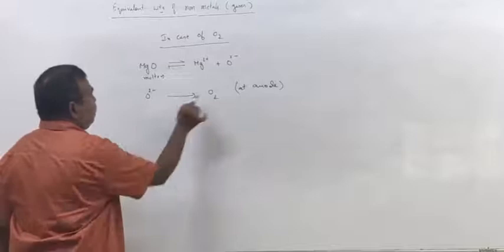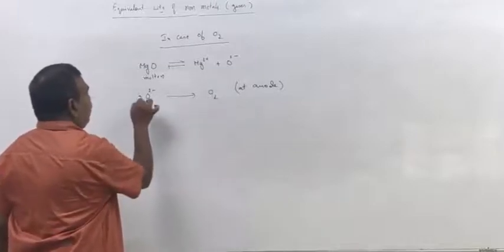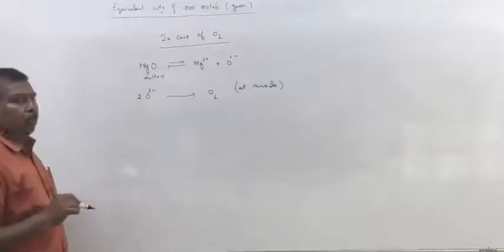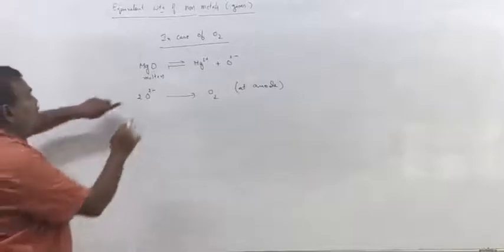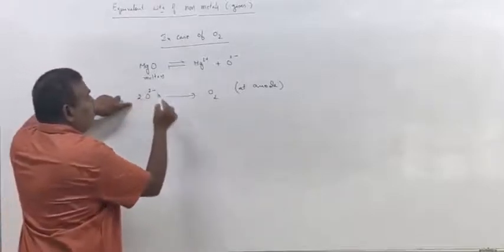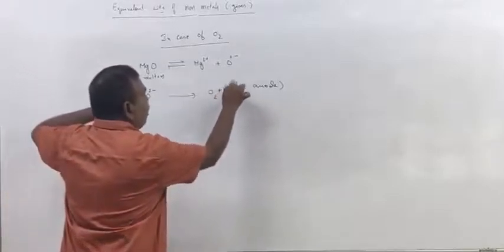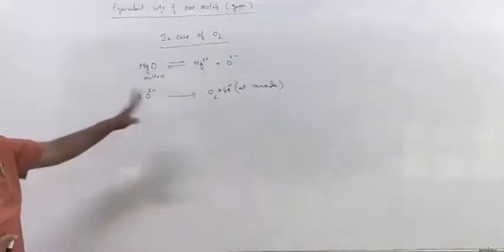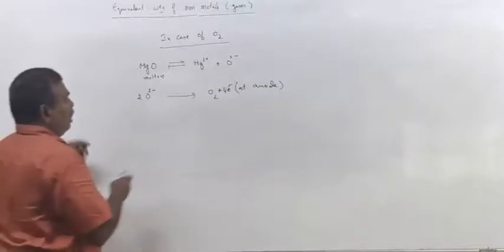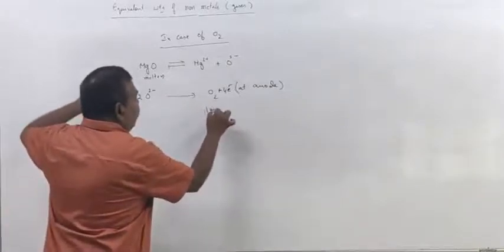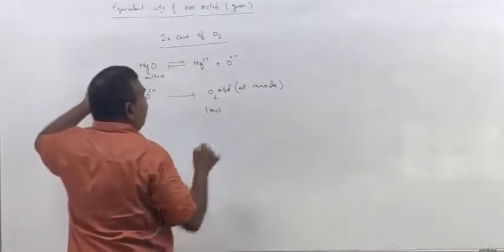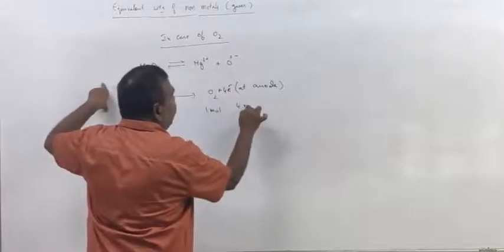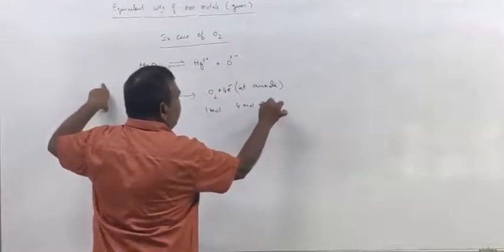To balance this, two oxygen atoms are there. Therefore, two oxide ions are required, 2 into 2-, 4-. So 4 electrons. Now atoms are balanced, charges are balanced. Now here 1 mole oxygen gas is liberated for 4 moles of electrons.